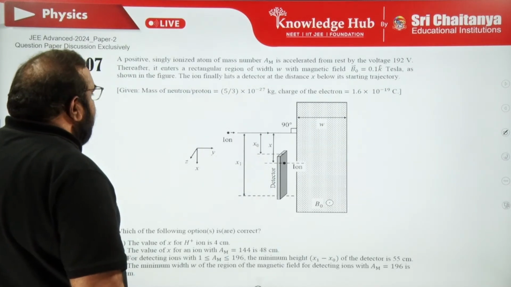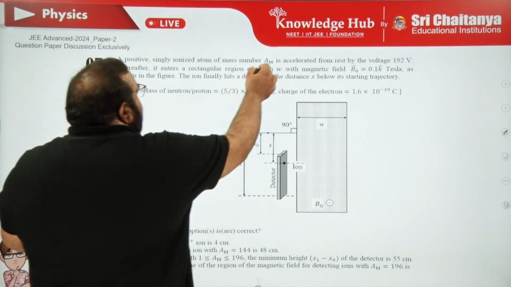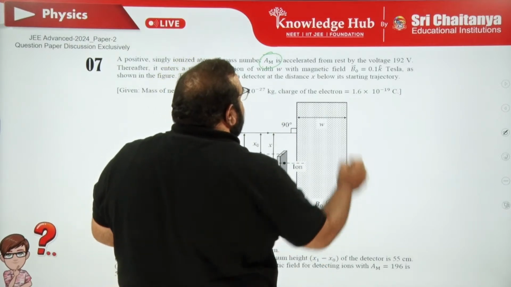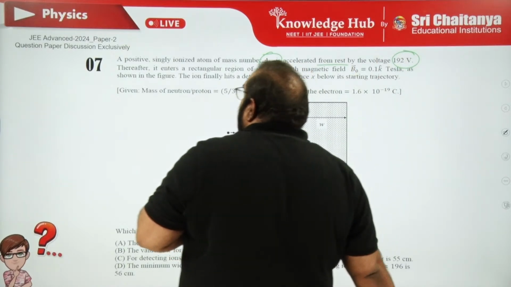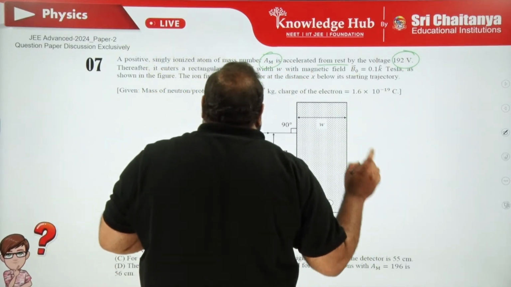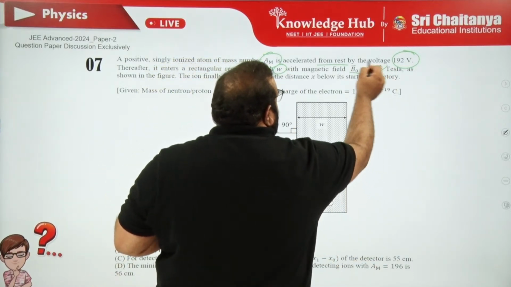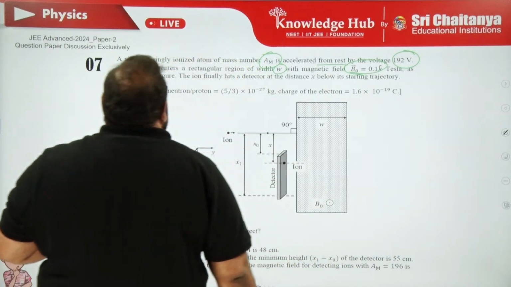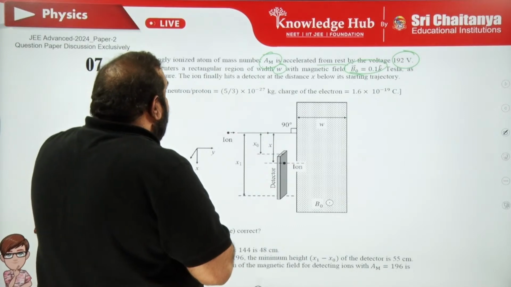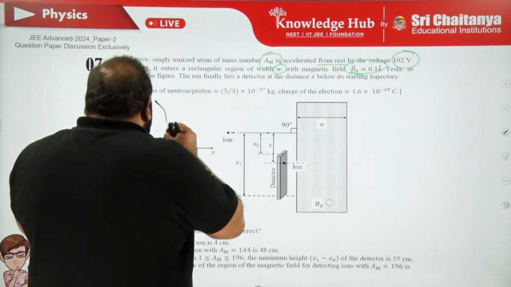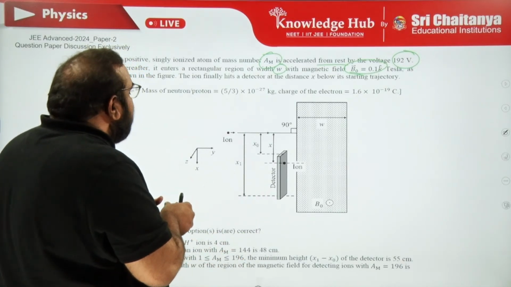Question number 7. A positive singly ionized atom of mass number A m is accelerated from rest by a voltage of 192 volts. Thereafter it enters a rectangular region of width W with a magnetic field 0.1 k cap Tesla as shown in the figure. The ion finally hits a detector at a distance x below its starting trajectory. The mass of the neutron or proton is given, and the charge of the electron is given.